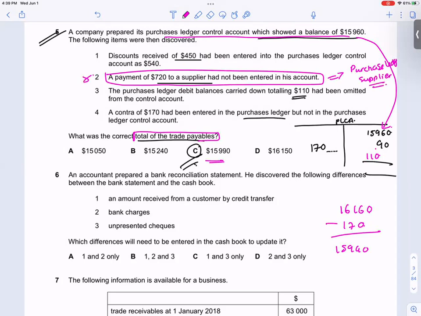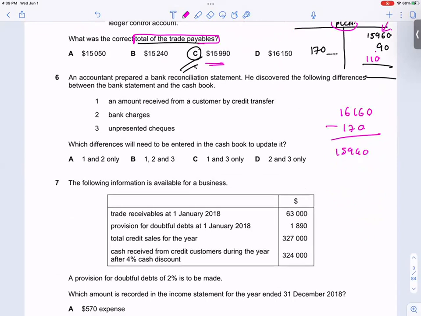What purchase ledger? Supplier thing comes in his account, yeah. It's supplier account, and we are making PLC account. Yeah. Okay, so we recorded that also. Even this was correct. So 110 is also on the credit side, no? Yeah. Because it is debit balance and carried down, means closing debit balance. So closing debit balance will come where? Yes, credit side. Closing debit balance will come on the credit side. Come on, go to the next one.